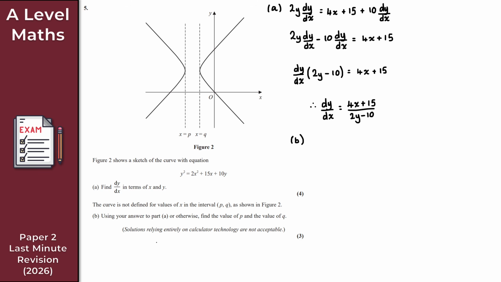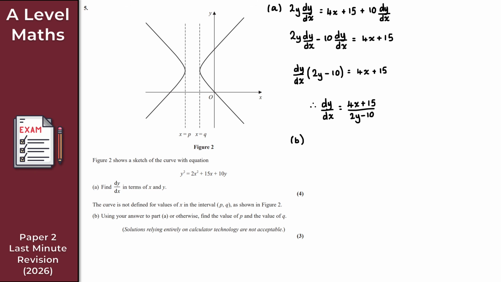And basically, you can't use your calculator, so just put it to one side for part B, right? So for part B, how do we find the value of p and the value of q? Well, as it said, we're going to use the answer to part A. You can do it in other ways, but I think the easiest way is to just use the answer to part A, right? It's the whole point of the structuring of this question. So for part A, we got dy by dx is equal to 4x plus 15 all over 2y minus 10.